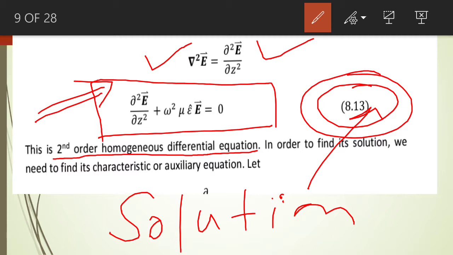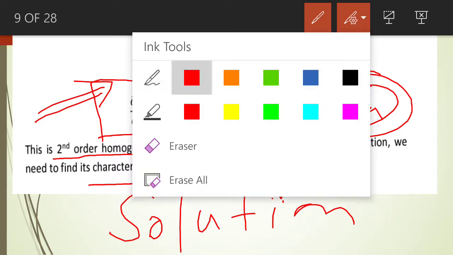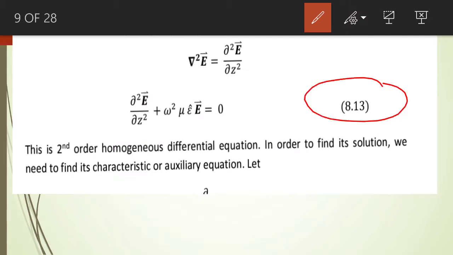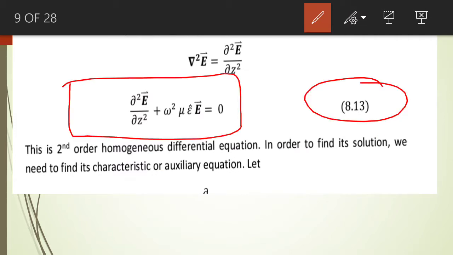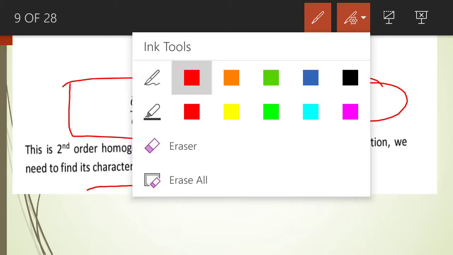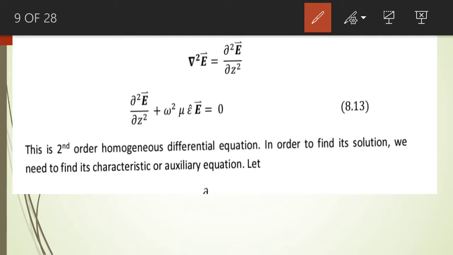And in order to find out the solution of the second order homogeneous differential equation, we need to find out the characteristic or the auxiliary equation of this second order homogeneous differential equation. So let us find out the auxiliary or the characteristic equation.